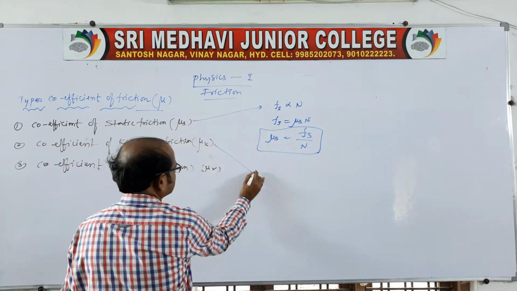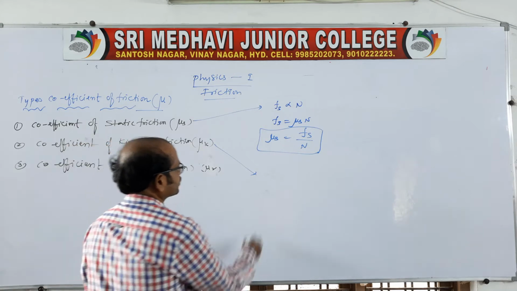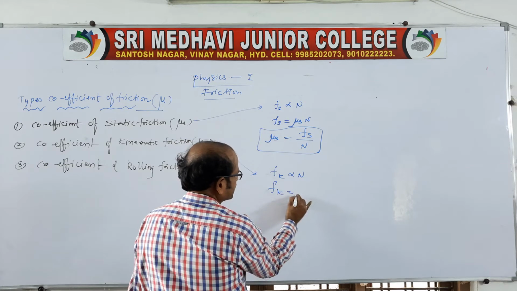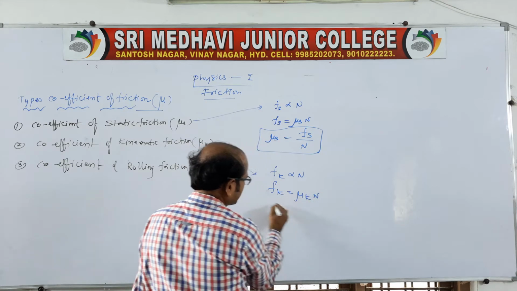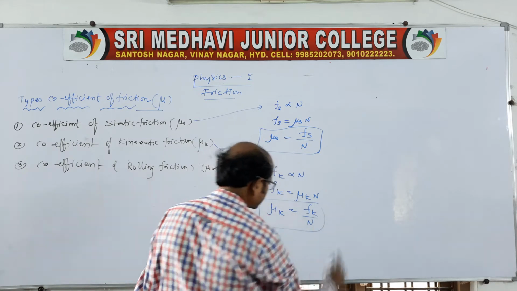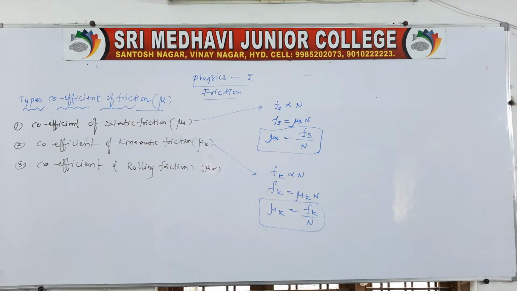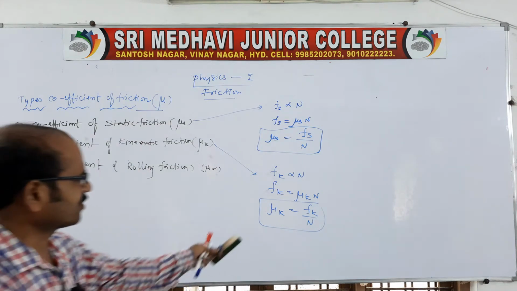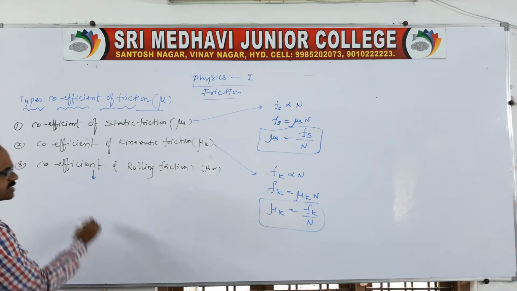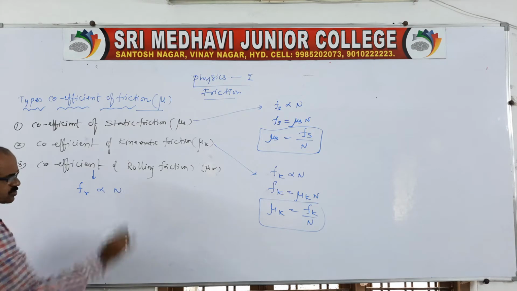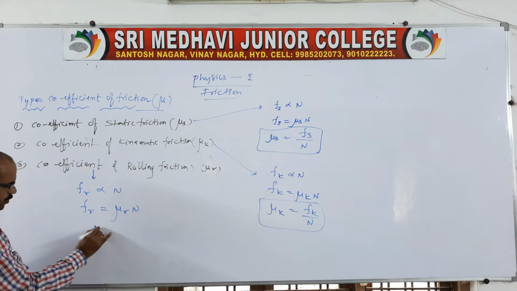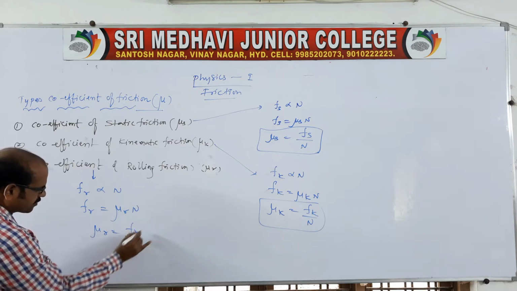Now let us move to kinematic friction. Fk is directly proportional to the normal force. Therefore Fk is equal to mu k into N, so mu k is equal to Fk by N. It is the ratio of kinematic frictional force to normal force, the coefficient of kinematic friction. Similarly, the rolling frictional force is directly proportional to normal, so Fr equals mu r into N, and mu r is equal to Fr by N.